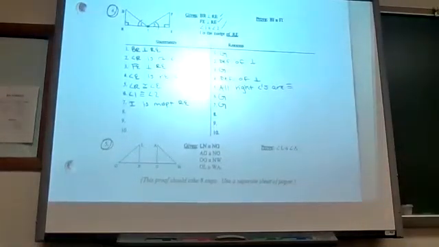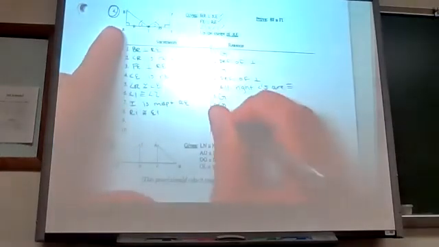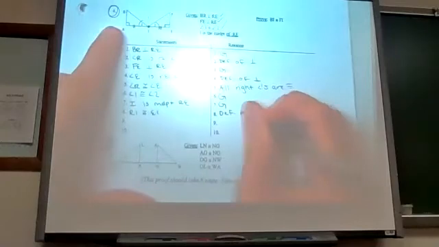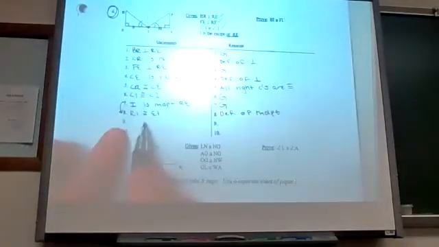Which ones? RI would be the same as EI. So if it's the midpoint, then it means it's cutting this segment in half, that this length would be the same as this length. And RI would be congruent to EI. That's the definition of midpoint. So here's my follow-up to midpoint.